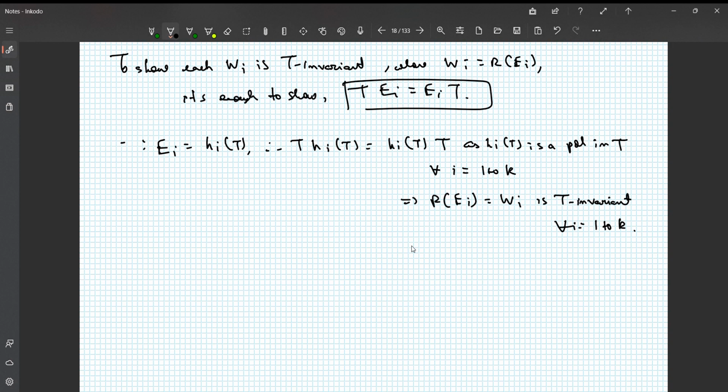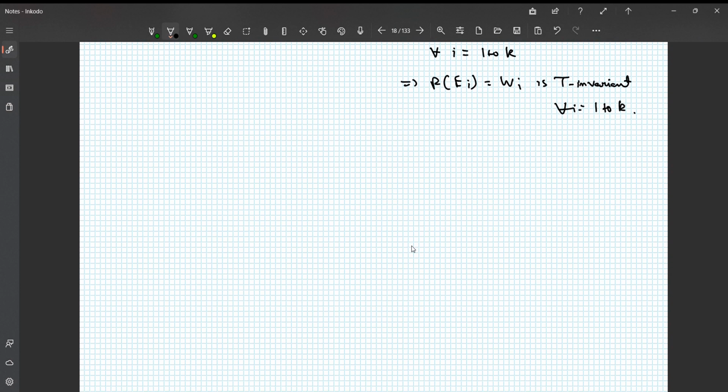So we are only left to show that if I restrict T to the subspace W_i, then the minimal polynomial of T_i is p_i to the power r_i. One more thing to observe directly from here is that since each W_i is T invariant, we can write T as T1 plus T2 till Tk.